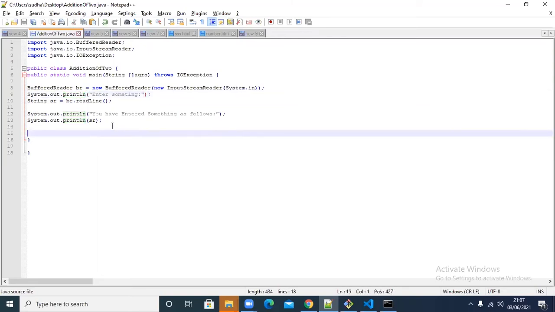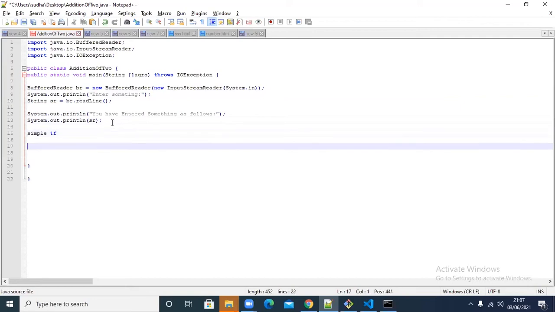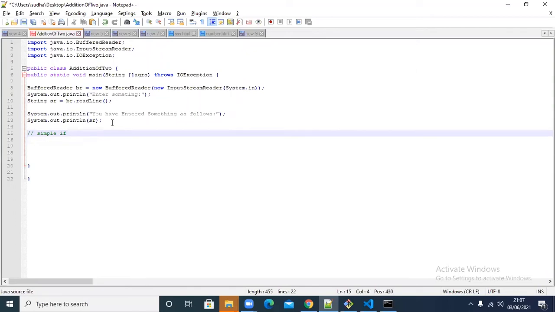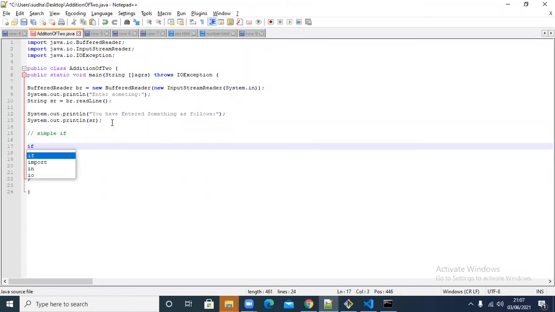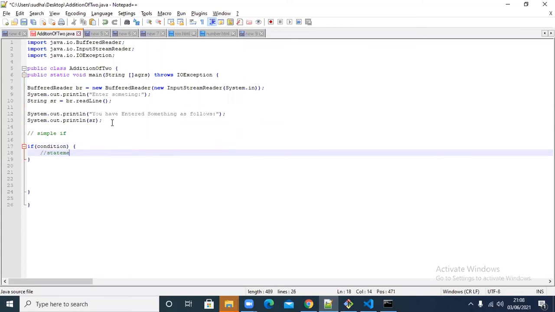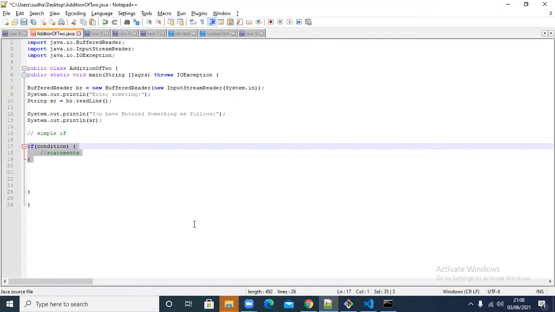The thing I wanted to cover in this session is the simple if condition. Okay, simple if. So what is the simple if statement? Actually, the simple if statement is a conditional statement. The syntax of the simple if statement is like this: if, small bracket open, and you put the condition there, and then flower bracket open and write the statements in these flower brackets. So this is the syntax for the simple if condition.